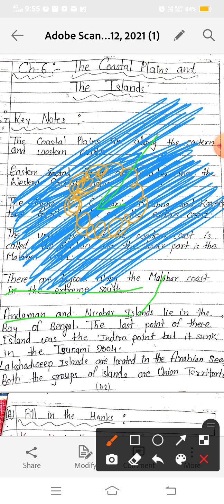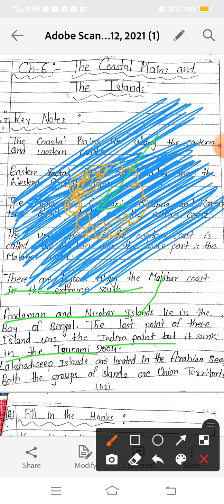Okay, and the last point of these islands was the Indira Point, but it sunk in the tsunami of 2004. Now where are the Andaman and Nicobar Islands? They are in the eastern part of India, and they lie in the Bay of Bengal.